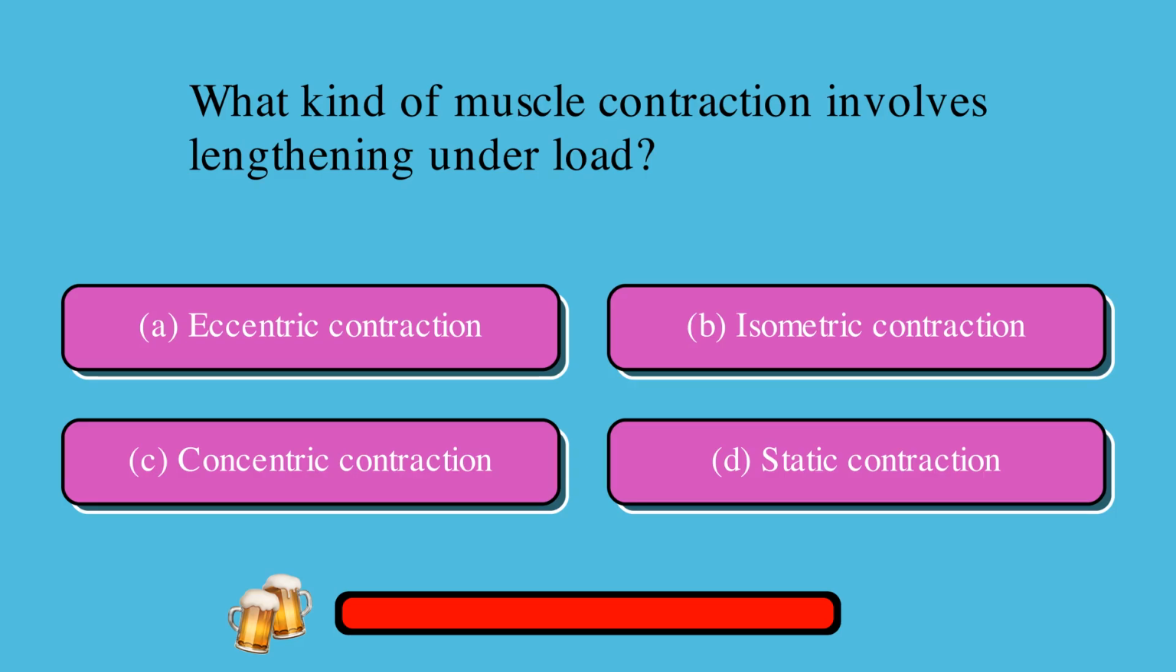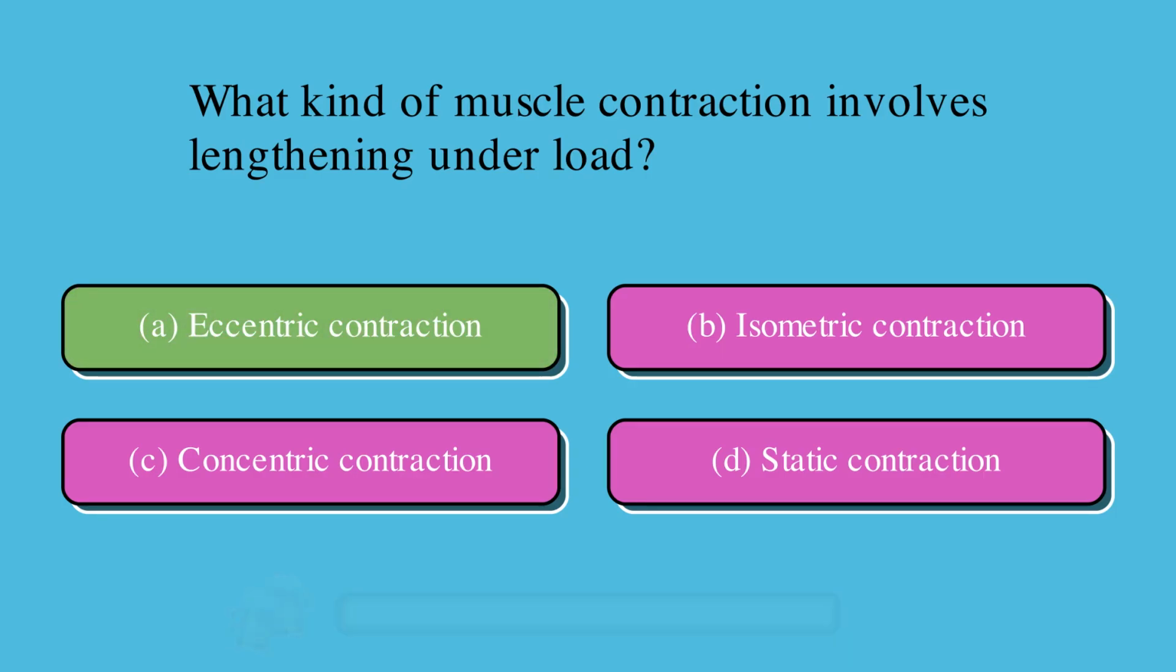What kind of muscle contraction involves lengthening under load? A. Eccentric contraction, or B. Isometric contraction, or C. Concentric contraction, or D. Static contraction. The correct answer is A. Eccentric contraction.